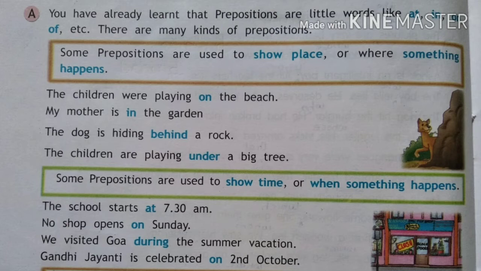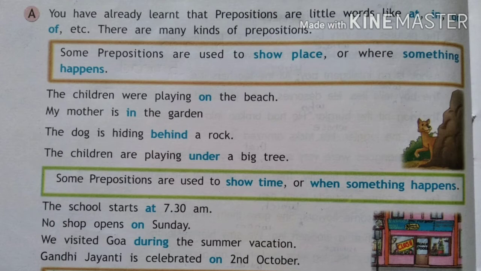So prepositions are very short words like at, in, on, with, of, from, and sometimes these are used to show a certain place or when something happens. For example, the children were playing on the beach. So this on shows the place where it was happening. My mother is in the garden. So again this in shows where the mother is.